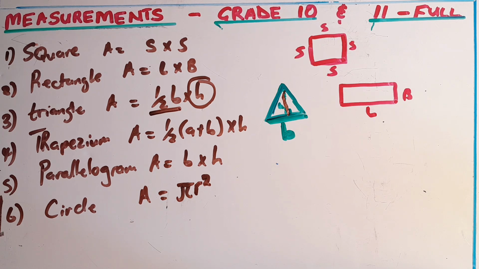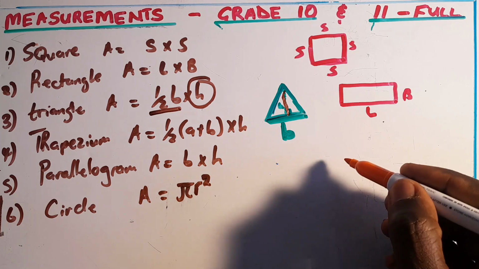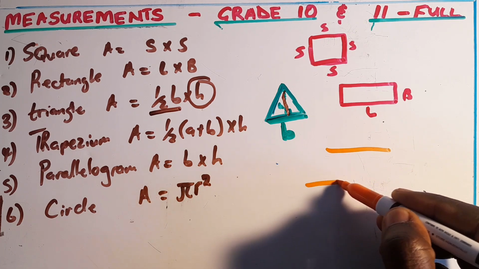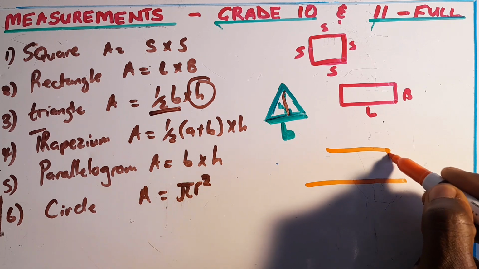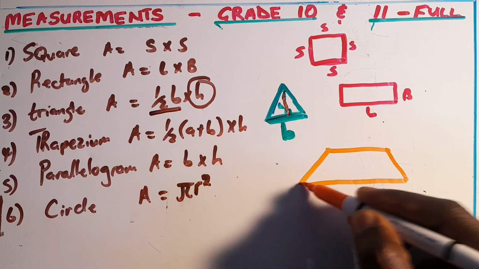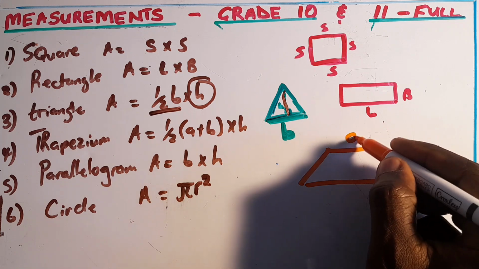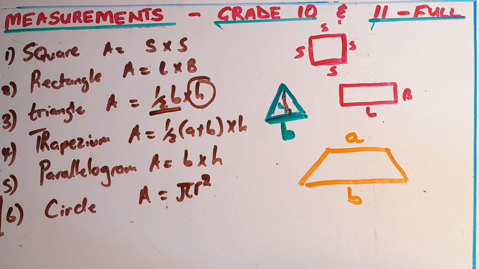Now moving to a trapezium. We know that a trapezium is a shape that is having one pair that are parallel like that. It can be like that. So we can call these sides that are parallel A and B like that.